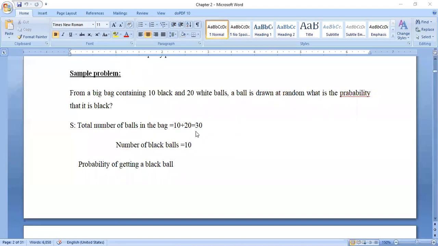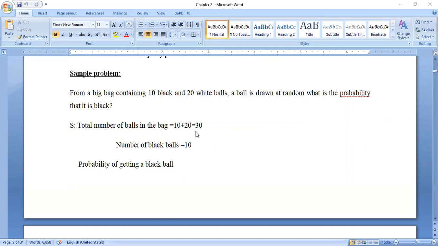So this is a sample problem. From a big bag containing 10 black and 20 white balls, a ball is drawn at random. What is the probability that it is black? A big bag is there. In that bag, 10 black balls and 20 white balls are there, and they are asking what is the probability that it is black.